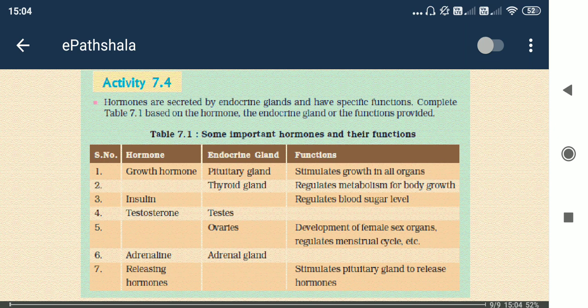So diabetes mellitus is deficiency of insulin. Growth hormone comes from the pituitary gland. If the growth hormone is decreased, then there is less height.